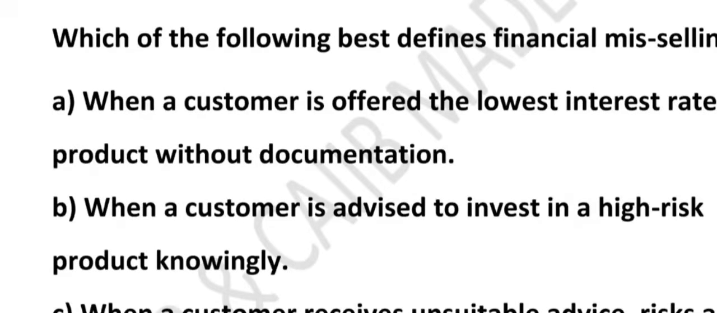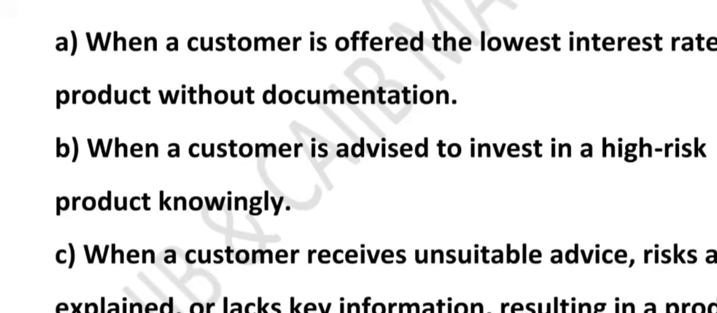So let's look at option number A. Option number A is not correct. Offering a low interest rate is not mis-selling by itself. In fact, customers usually prefer a lower interest rate. Mis-selling happens only when risk or important details are hidden. For example, giving a loan at a lower interest rate but hiding the high processing fee. That could be mis-selling. But just offering a low rate with proper disclosure is not mis-selling.